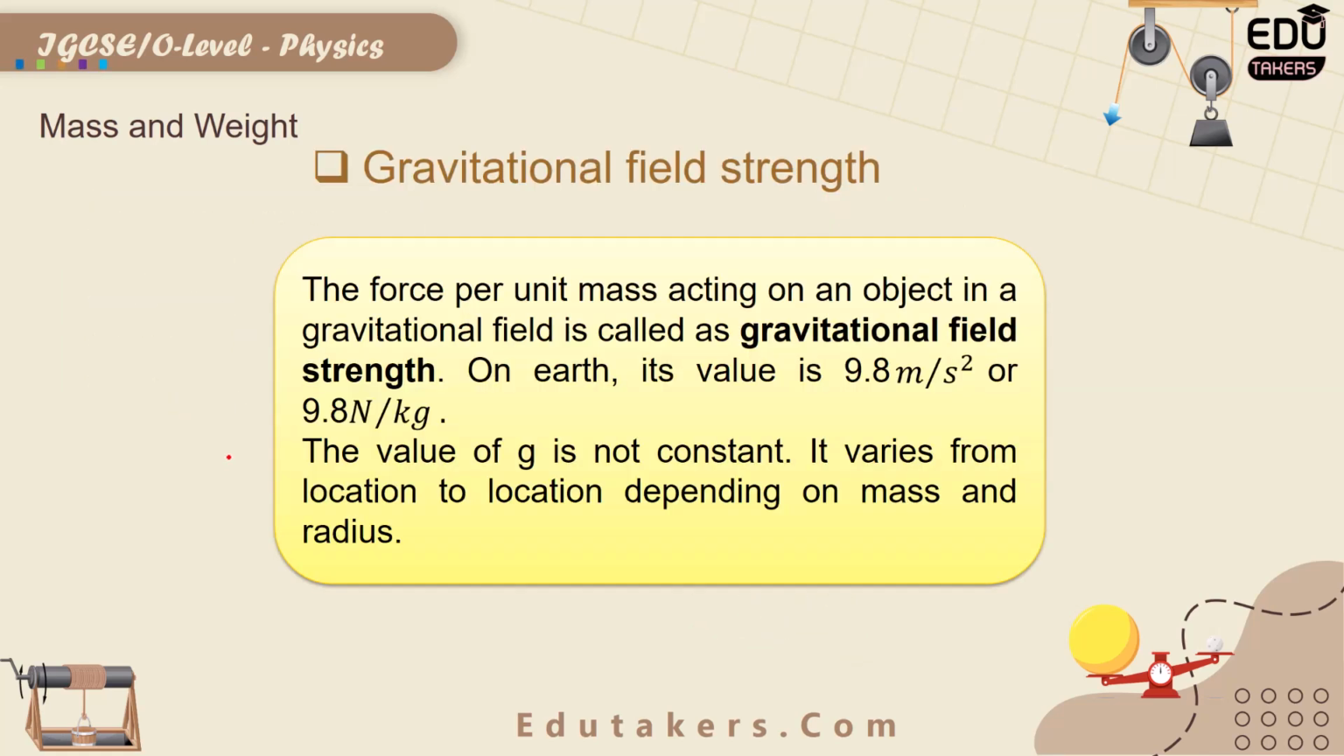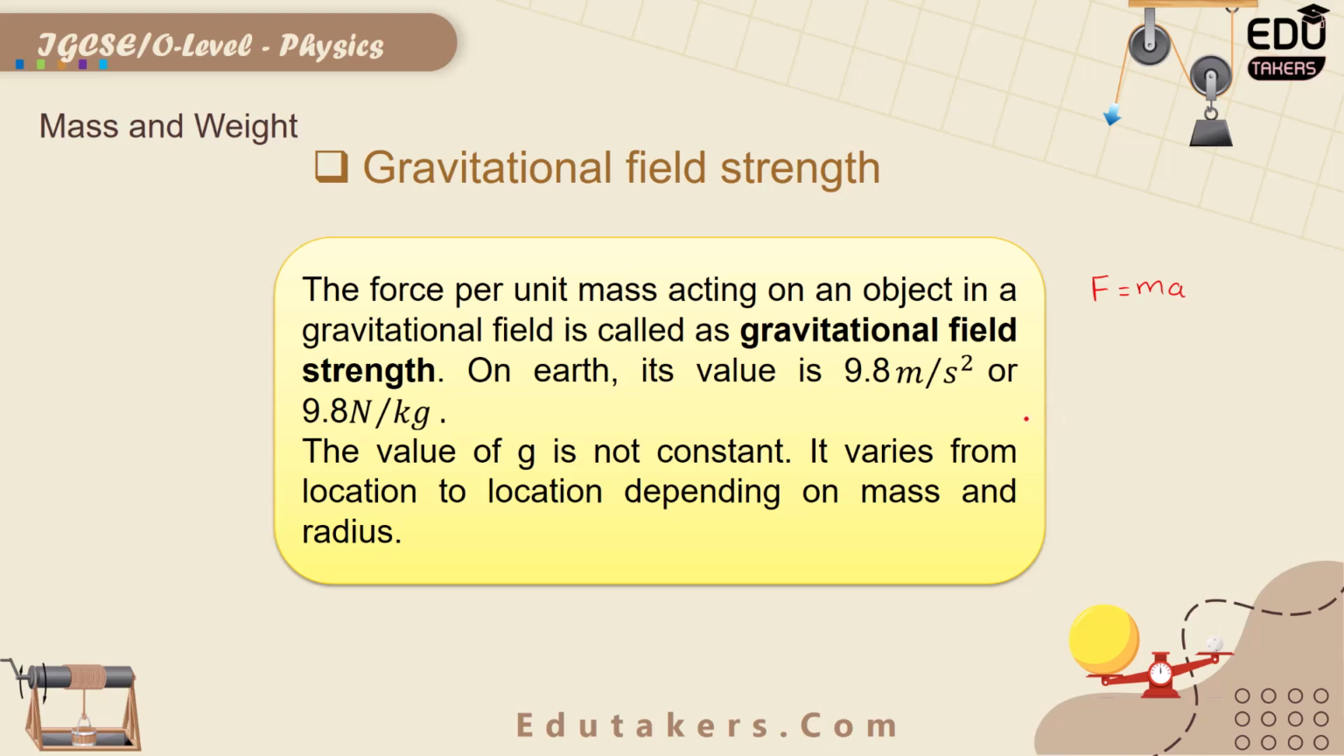Gravitational field strength. What is meant by the gravitational field strength? How can you define it? According to Newton's second law, F equals ma, where F is the force, m is the mass and a is acceleration. Here we want to look at the gravitational field strength, which is represented by g. It arises when the force is the force of gravity.